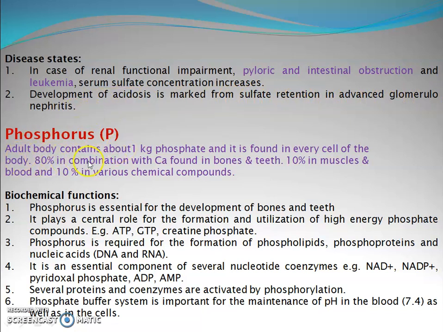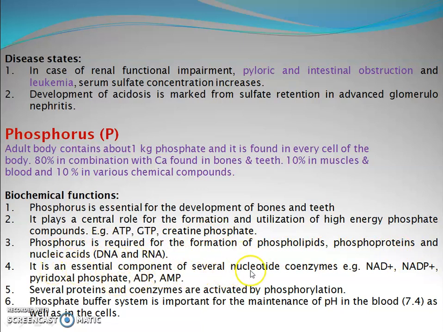Phosphorus: the adult body contains about 1 kilogram phosphate, and it is found in every cell of the body. 80% is in combination with calcium found in bones and teeth, 10% in muscles and blood, and 10% in various chemical compounds. Biochemical function includes: phosphorus is essential for the development of bones and teeth. It plays a central role for the formation and utilization of high energy phosphate compounds. Example: ATP, GTP, creatine phosphate. Phosphorus is required for the formation of phospholipids, phosphoproteins, and nucleic acids such as DNA and RNA.